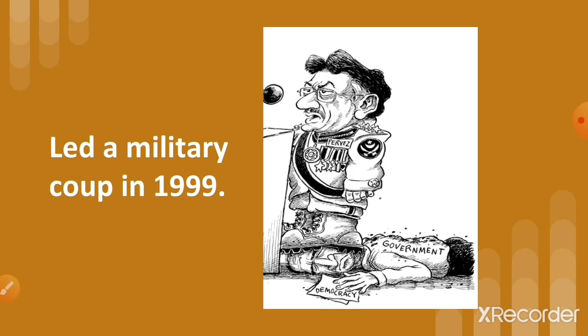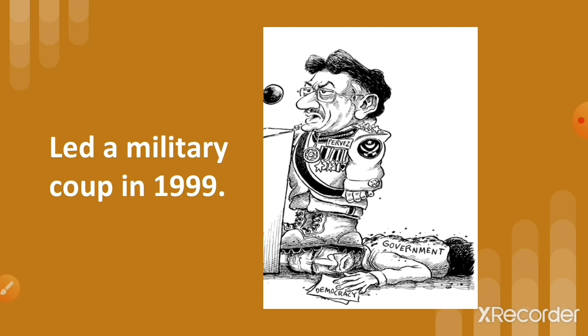He was the president of Pakistan. Now, how did he become the president of Pakistan? See, Musharraf led a military coup in Pakistan in the year 1999. That is, he forcibly took all powers in his hand.